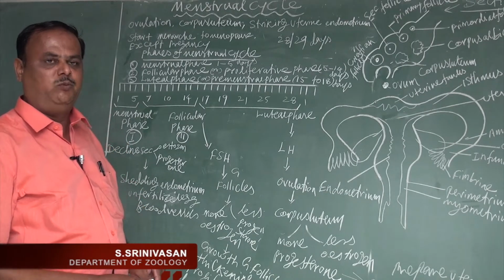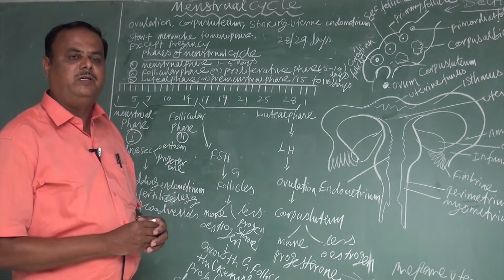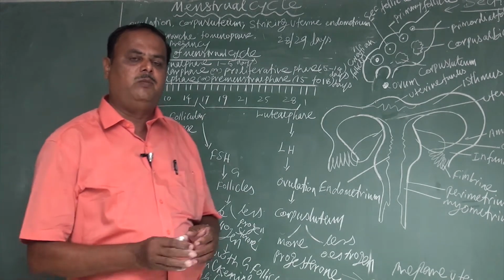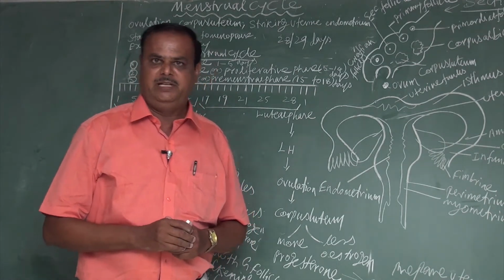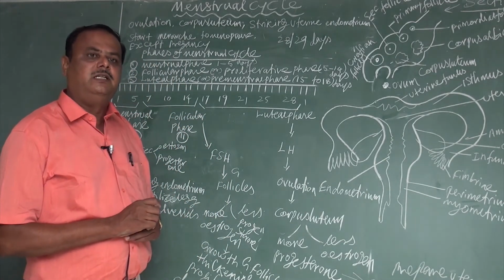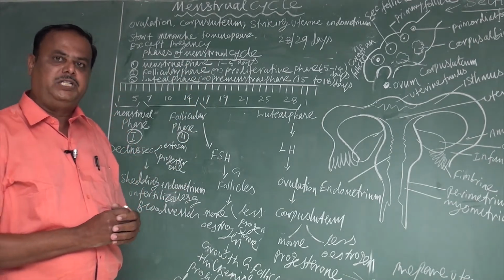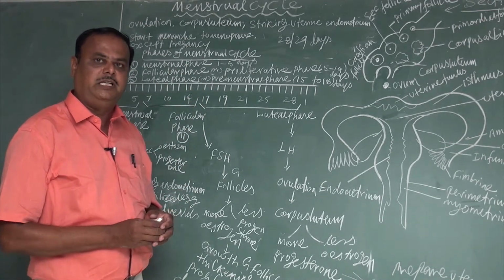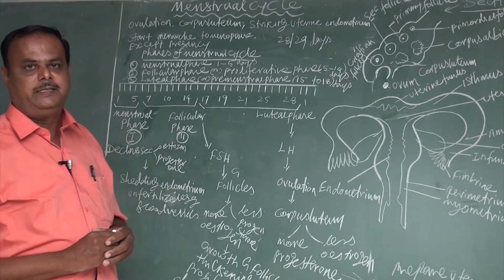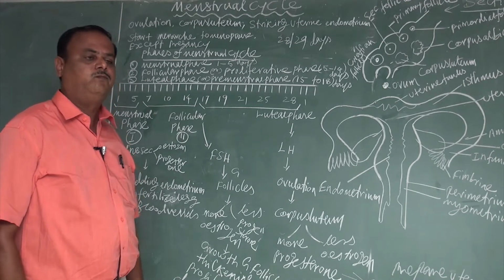Main chapter: human reproduction. Human reproduction consists of the formation of gametes, the male gamete and the female gamete, spermatogenesis and oogenesis. Next is the menstrual cycle. Then fertilization and implantation. These are the various stages that take place in human reproduction.